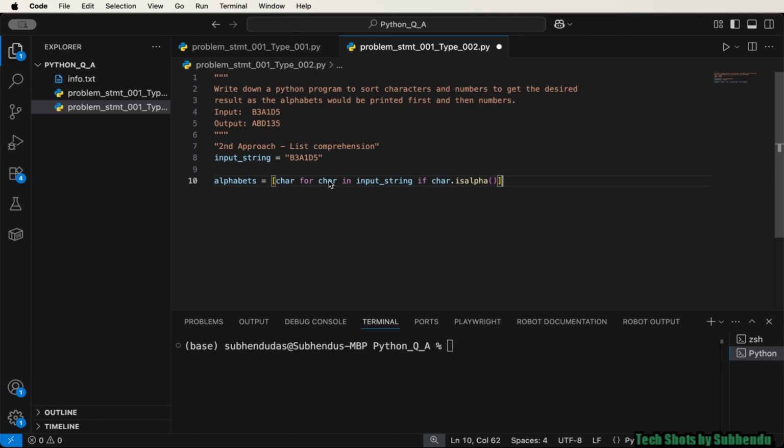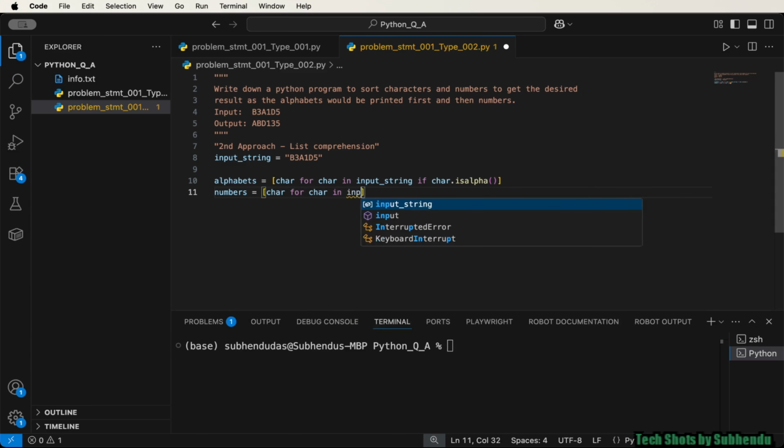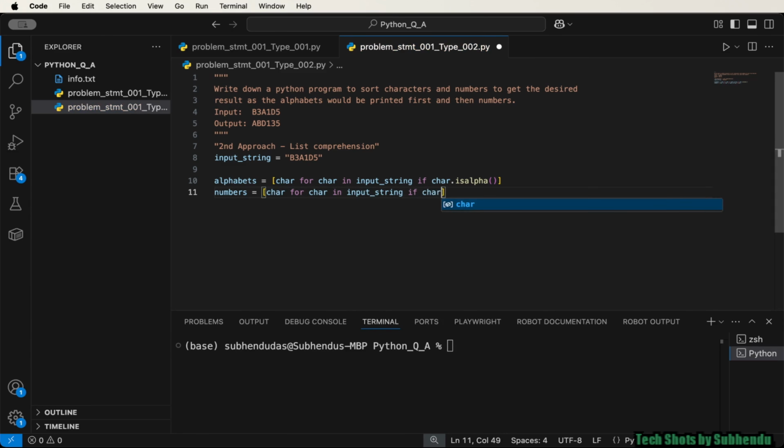That means it would traverse through the input string, right? And it would identify whether each character is an alphabet. Fine. And if it is, then that character would be added in this alphabet list. Similarly, for numbers, what do we need to do? We need to do the same thing. First, we need to put the expression char for char in input string if char.isdigit(). This time we are using the isdigit function because it's a number.